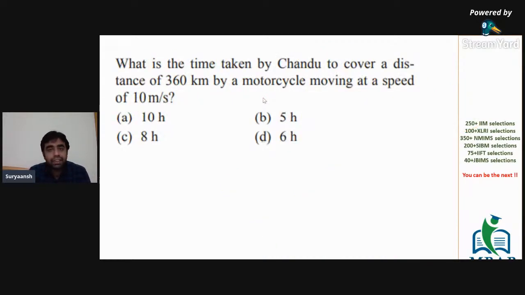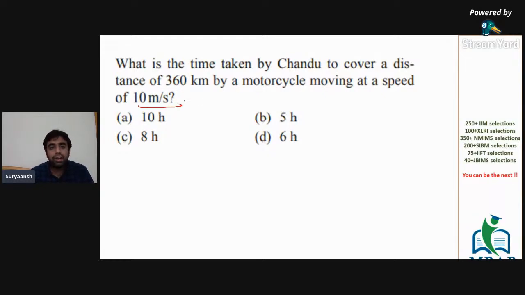What is the time taken by Chandu to cover a distance of 360 kilometers by a motorcycle moving at a speed of 10 meters per second? Okay. So now I think this is a very simple question. The distance is mentioned in kilometers, and then the speed is mentioned in meters per second. So you have to just convert it into kilometers per hour and just solve.